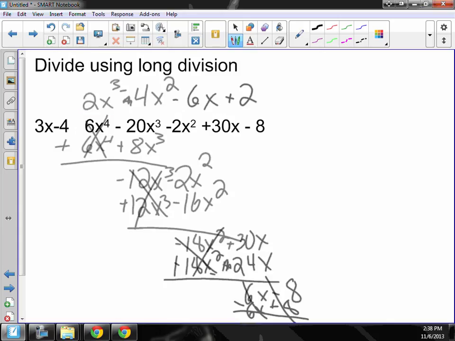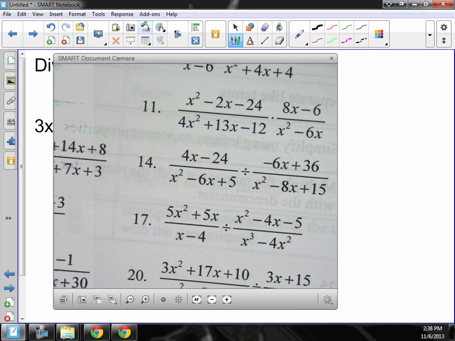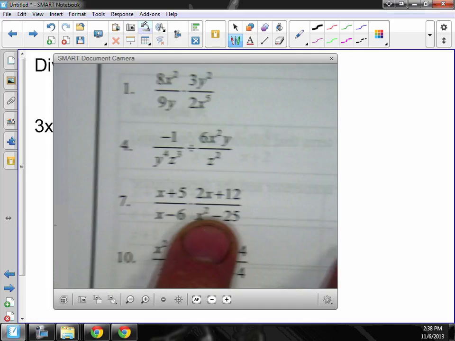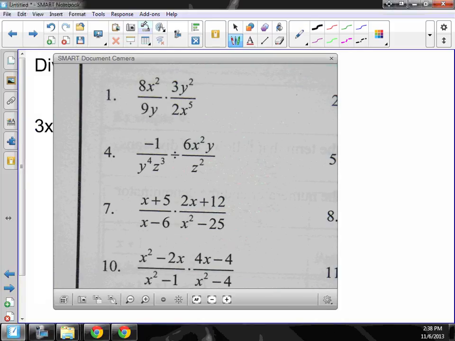Okay, so instead of giving you notes and then telling you to do the assignment, I'll just teach you how to do certain problems in the assignment and you'll be able to do the rest. So open to page 52. We won't do them all today. This is a 2-day assignment. So we'll just get started today.